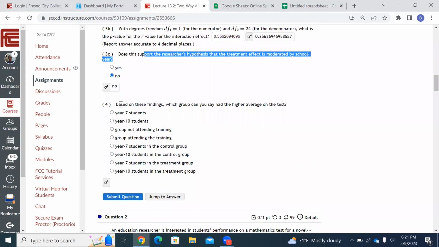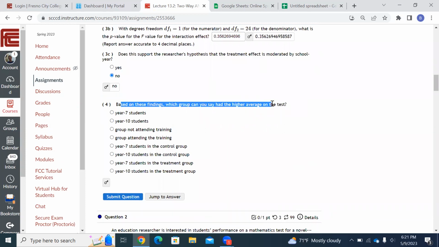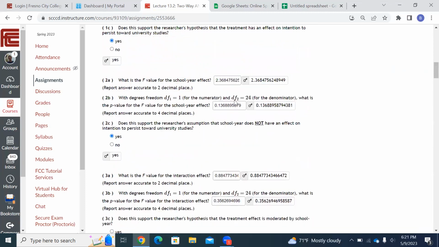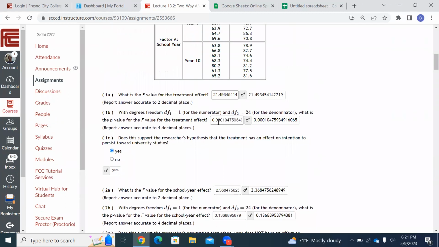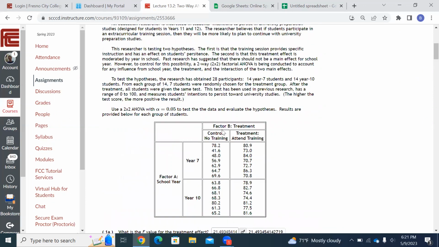Finally, based on these findings, which group can you say had the higher average on the test? Is it the year 7 students or 10? No, remember, the year didn't matter. Is it the group not attending training? Yeah, it's the group attending training, right? Because remember, the low p-value was the treatment. The treatment is the training, whether there was training or no training.